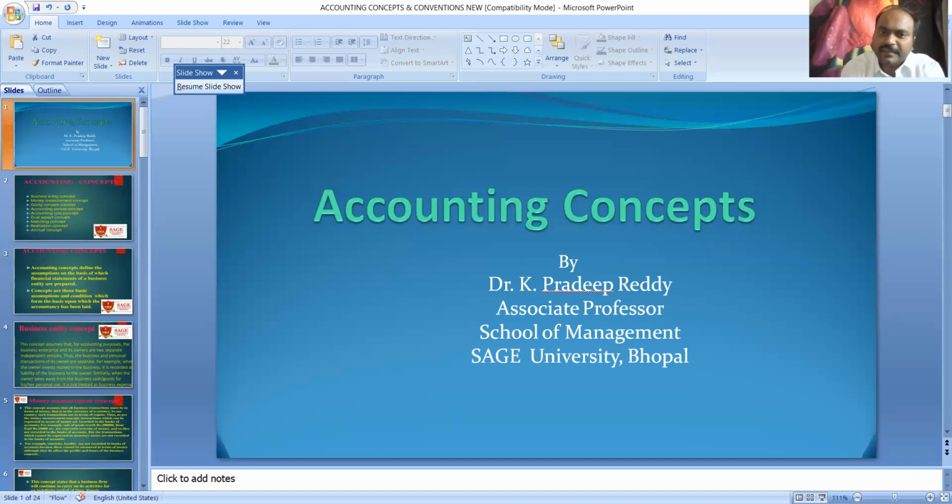Therefore, the accrual concept makes a distinction between the actual receipt of cash and the right to receive cash as regards revenue, and actual payment of cash and the obligation to pay cash as regards expenses. The accrual concept under accounting assumes that revenue is realized at the time of sale of goods or services, irrespective of when the cash is received. So this is the accrual concept, and these are all the accounting concepts.